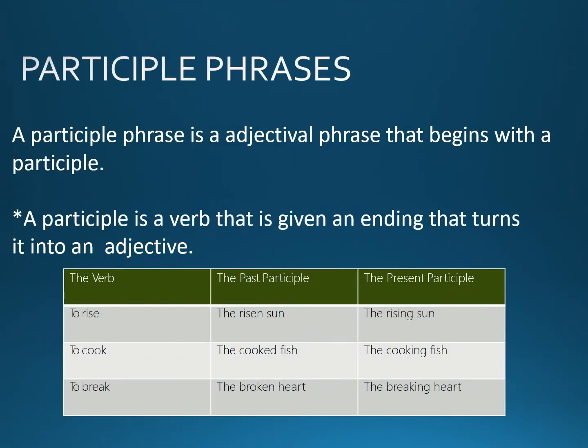Participle phrases. A participle phrase is an adjectival phrase that begins with a participle. A participle is a verb that is given an ending that turns it into an adjective. The verb rise: the past participle, the risen sun; the present participle, the rising sun. To cook: the cooked fish, the cooking fish. To break: the broken heart, the breaking heart.